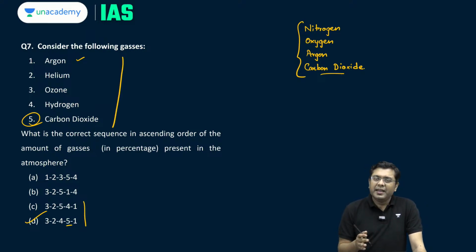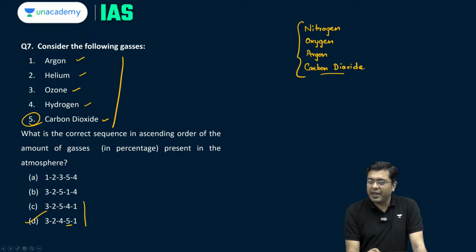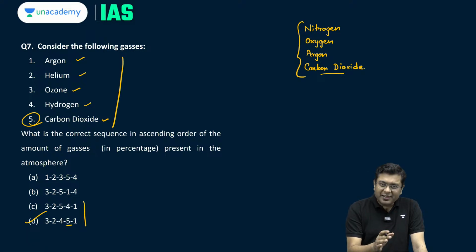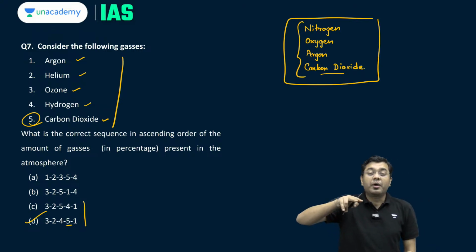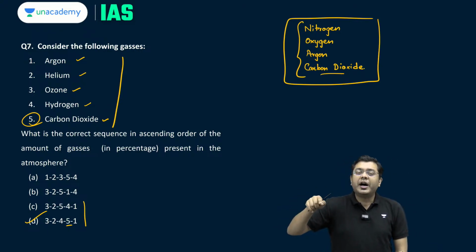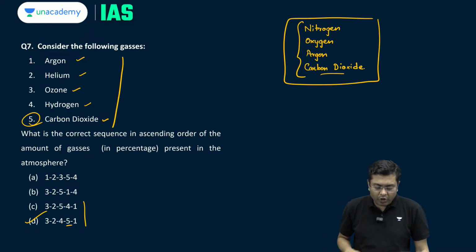So that means in the least proportion you will find the presence of ozone, followed by helium, followed by hydrogen, then followed by carbon dioxide, to be followed by argon. So rather than learning each and every one of them, just remember the top four. Similar is the case when we talk about the types of salt present in oceanic waters. There also, up till CaSO4, calcium sulfate, the top four, is something you can recall.